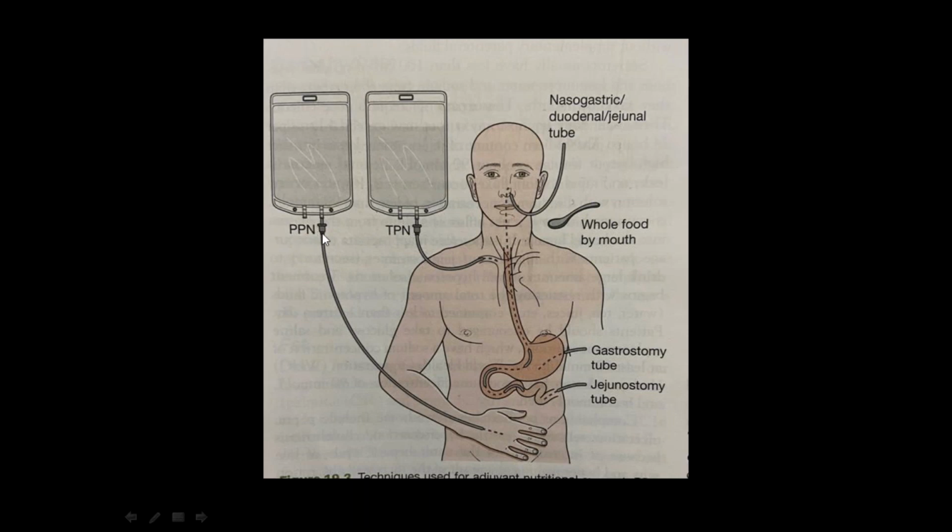Okay, TPN, that is total parenteral nutrition, and PPN, peripheral parenteral nutrition. Parenteral, par from enteral, that is not enteral. Par means into the circulation: you are giving the nutrients through the IV into the circulation. You are not using the enteric system, the enteral gastrointestinal tract; you are using the circulation, giving through a central IV line or a peripheral IV line.